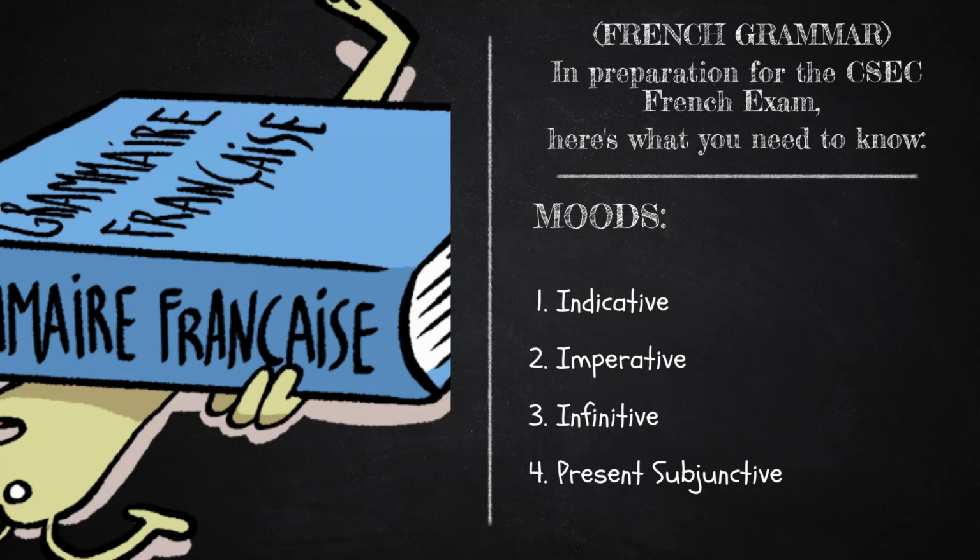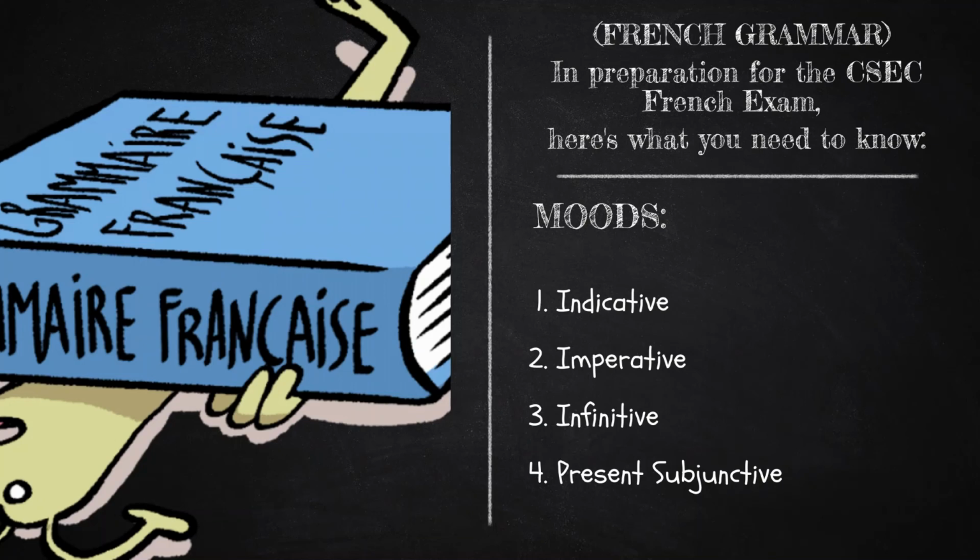Another thing we need to know about the infinitive for CSEC is that there's such a thing as the past infinitive, and this is really where the emphasis is placed, because you can learn to use two verbs next to each other where je dois is in the present tense and then aller is in the infinitive, but it's the past infinitive that students aren't really familiar with, and so you have to add this to your list of things to know when preparing for CSEC.